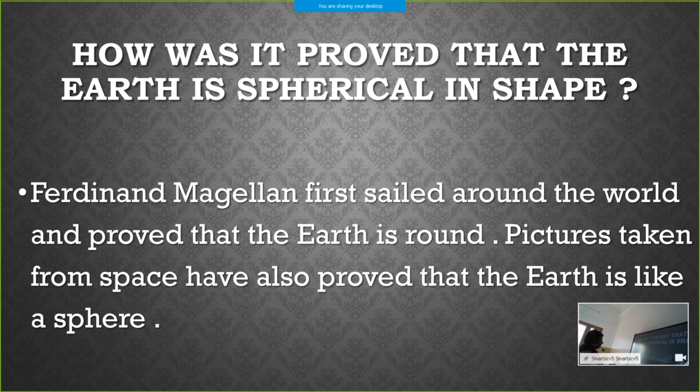So this much is the answer for the first question.